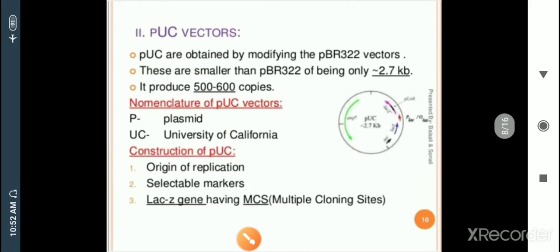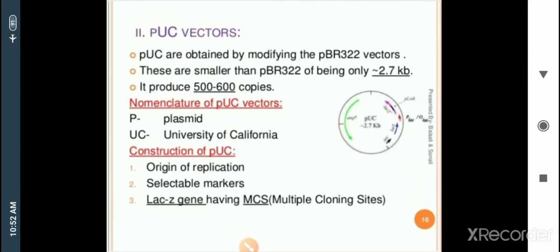Now the next one is the pUC vector. After pBR322, I am going to explain this pUC vector. These pUC vectors are obtained by modifying pBR322 vectors. They are smaller than pBR322, being only 2.7 kilobase pairs.